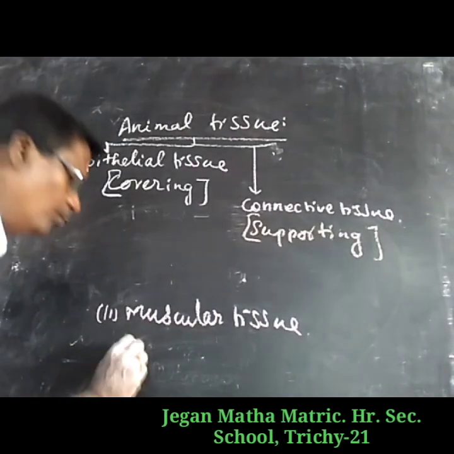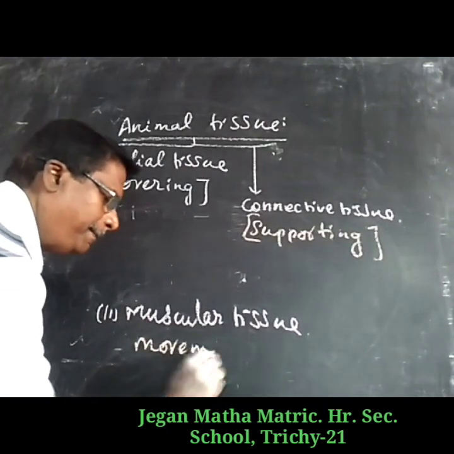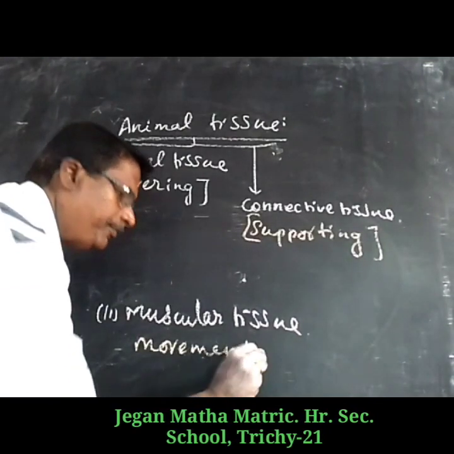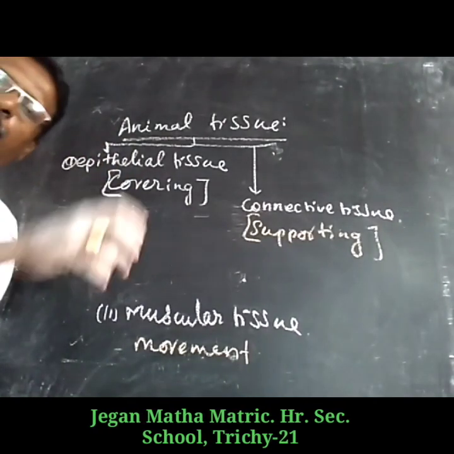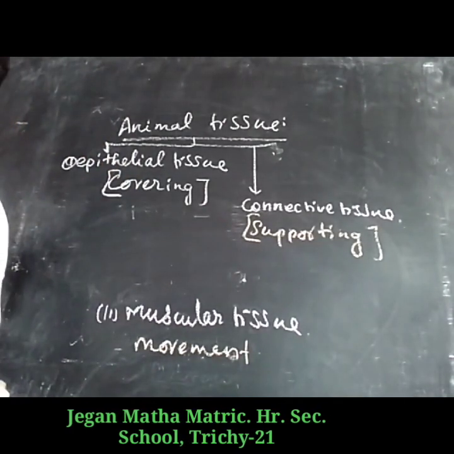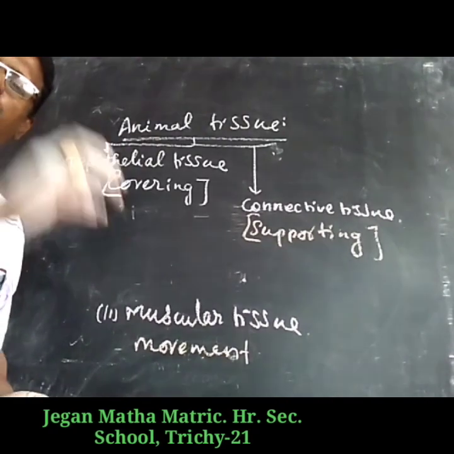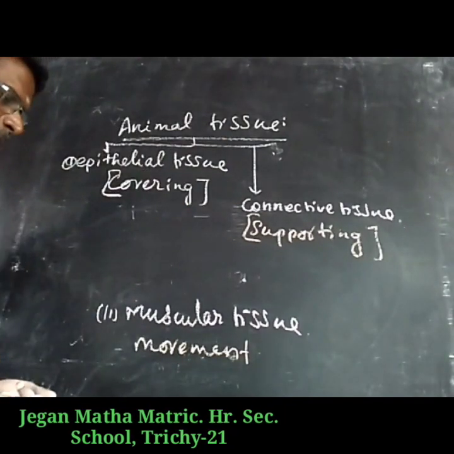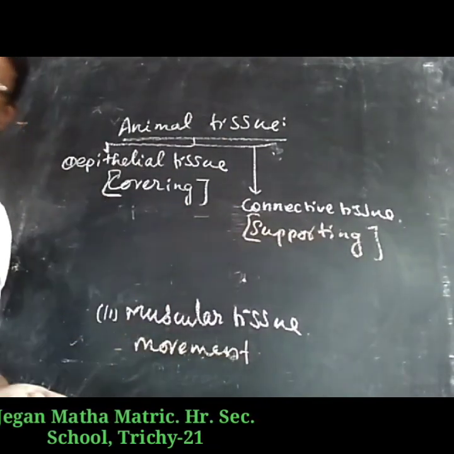This is used for movement and also for locomotion, so the body moves from one place to another place. So the muscular tissues are very essential.